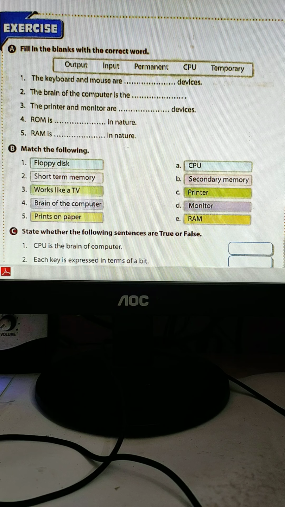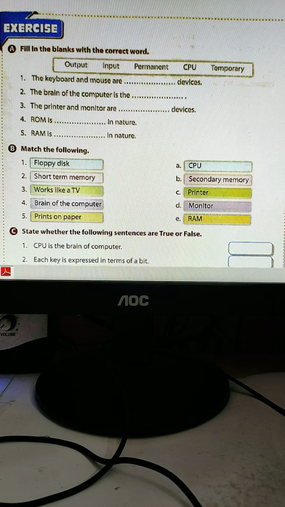Now next one, match the following. Here you have to match floppy disk with B, secondary memory. Short term memory, works like TV, that is monitor. Brain of the computer, CPU.